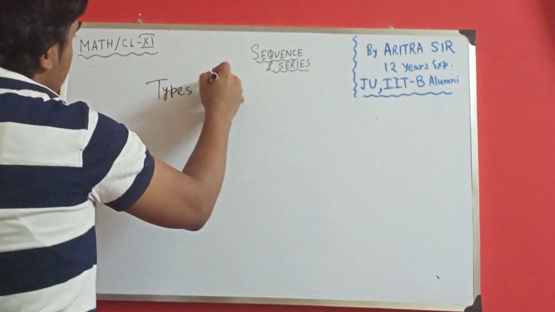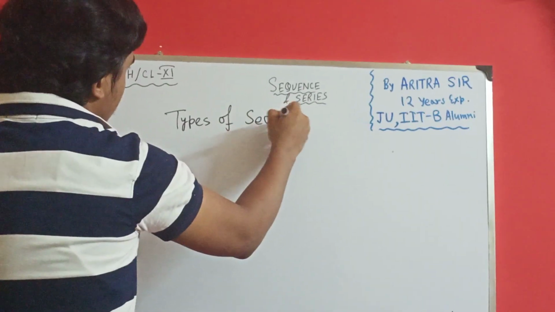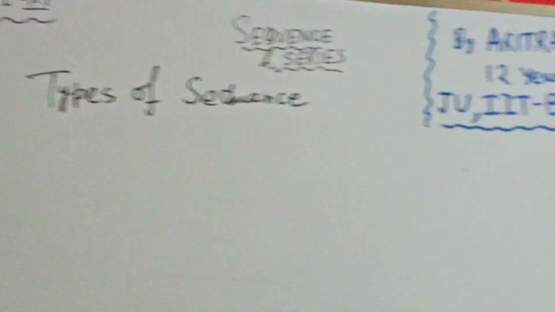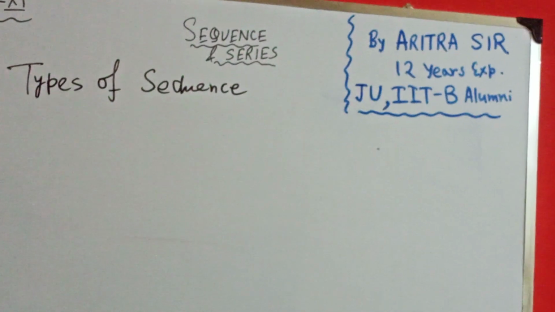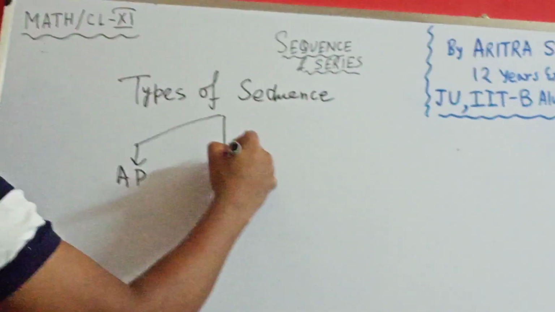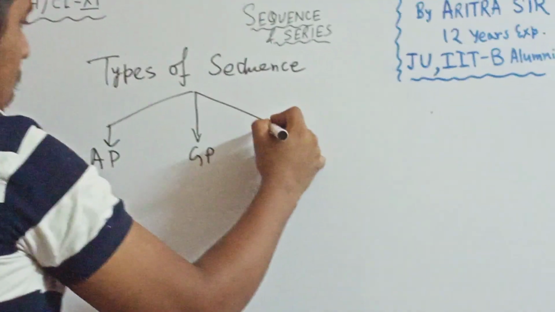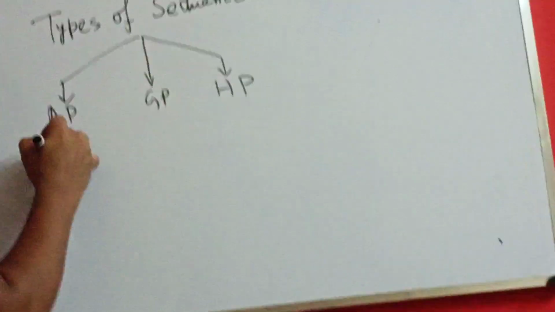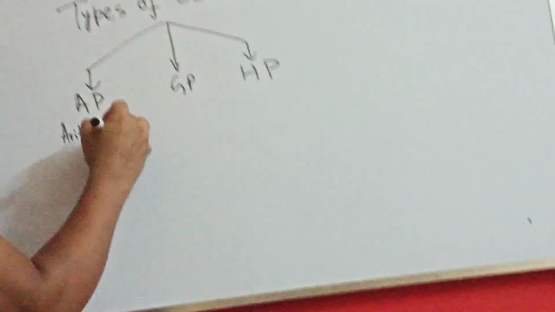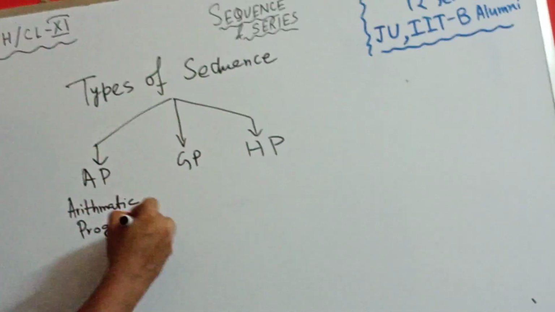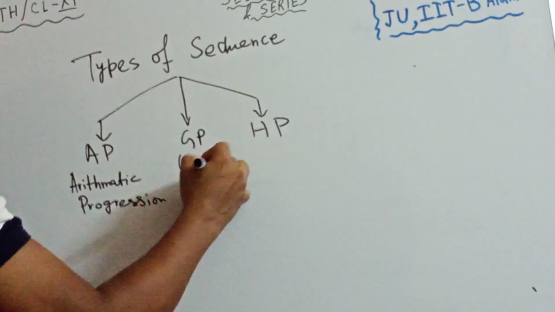Types of sequence. So we all know there are basically 3 types of sequence. First one is your AP, second one is GP, and the third one is your HP. What does AP stand for? That is your arithmetic progression. What is GP? GP means your geometric progression.